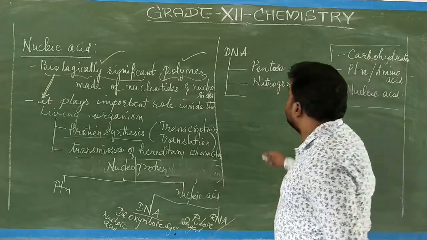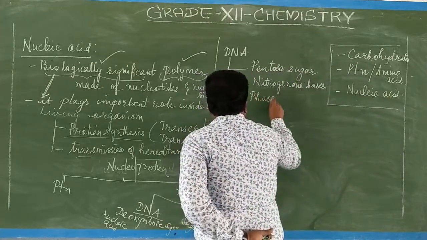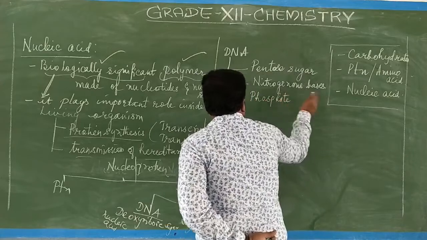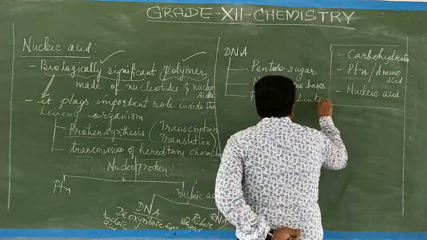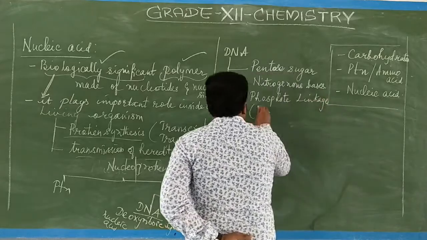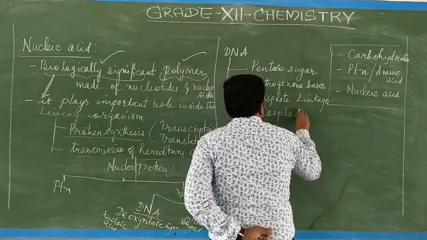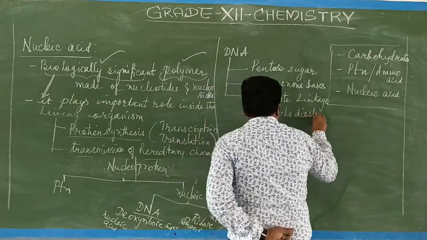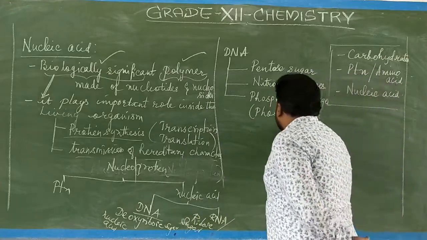And similarly, the last one is made up of phosphate linkage. To say it more clearly, we can say phosphodiester linkage. Now we will start doing the structures, then you will come to know what this phosphodiester linkage is.